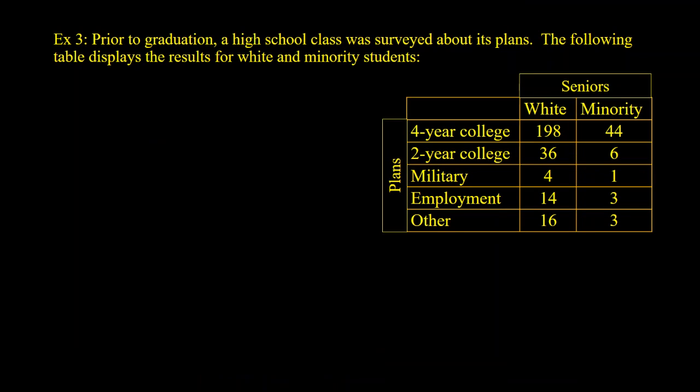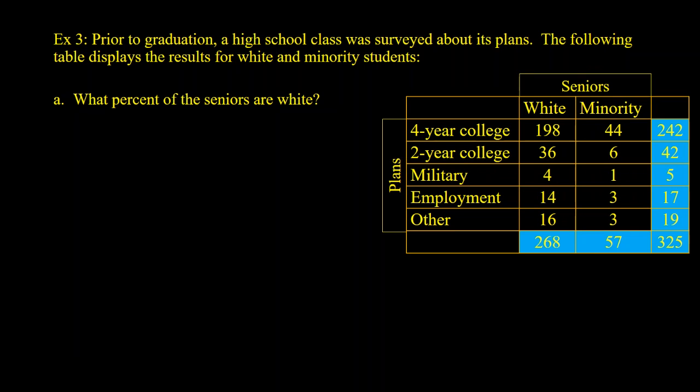Chapter 2, Example 3. Prior to graduation, a high school class was surveyed about its plans. The following table displays the results for white and minority students. They have counts of all the seniors in the school sorted in the table for us by post-high school plans. What percentage of seniors are white? Before we do this, it's helpful to look at the marginal distribution. So we pop that up there.